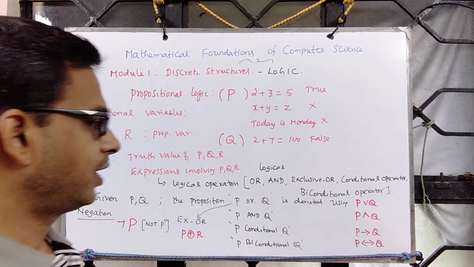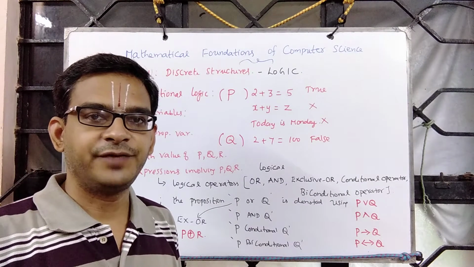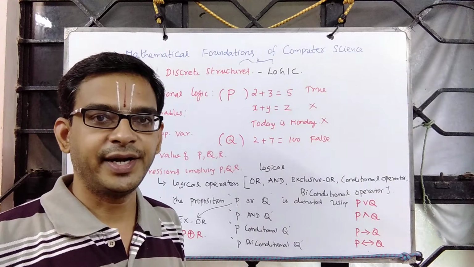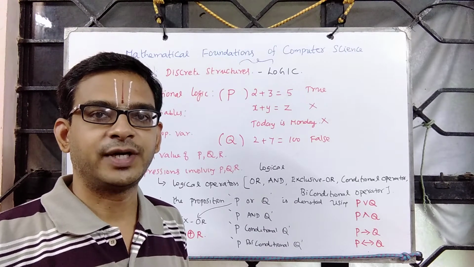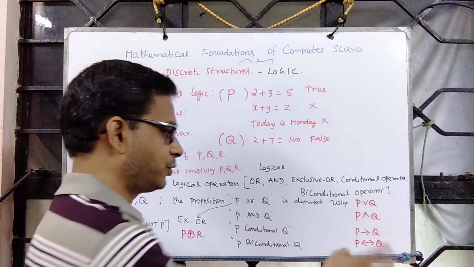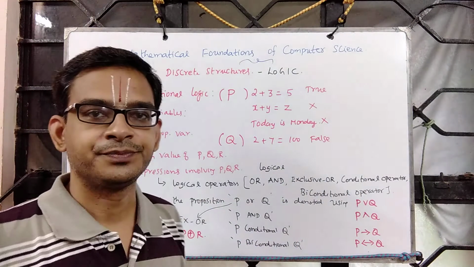In general, what possible values can these propositional variables, namely P and Q, take, and for each of them you look at what is the truth value of P or Q, what is the truth value of P and Q, what is the truth value of P implies Q, and so on.